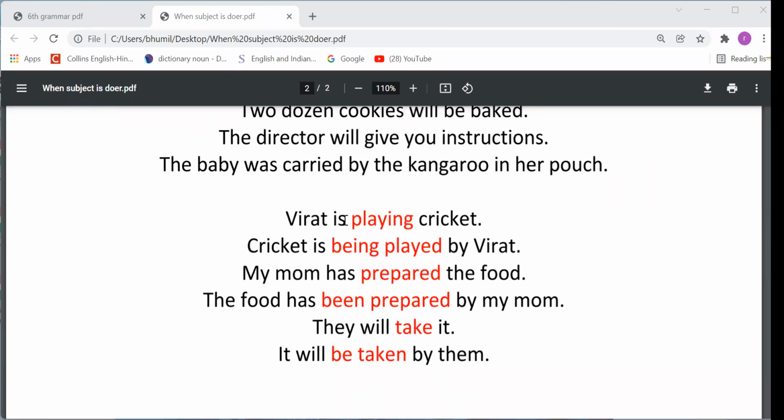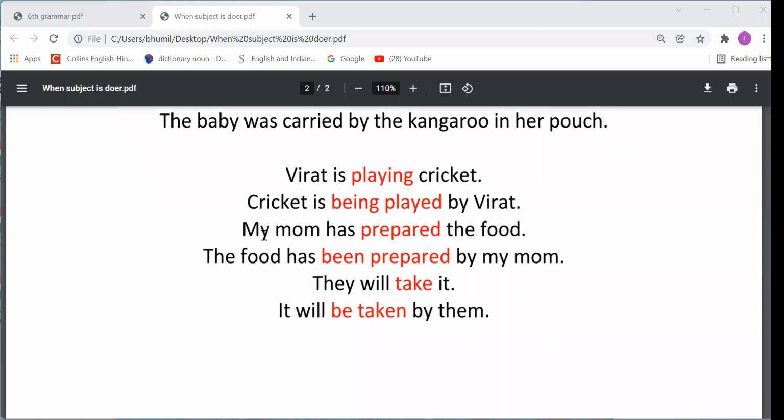So the tense of this sentence is playing. By this we can understand that the tense of this sentence is present continuous. In the present continuous we have to use is, am, are, and the fourth form, meaning the ing form, we have to use. So according to the subject, we need to use is here, because our tense is present continuous. And now playing is the fourth form, so we have to use the fourth form of be, that is being, and after that the main verb will be converted into the third form, that's played. So the sentence will be: cricket is being played by Virat, right?